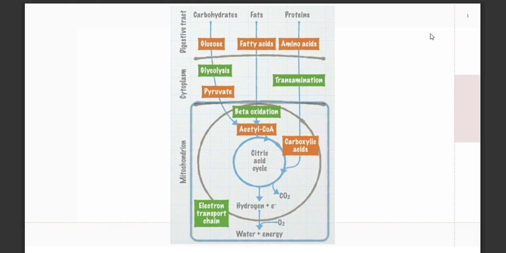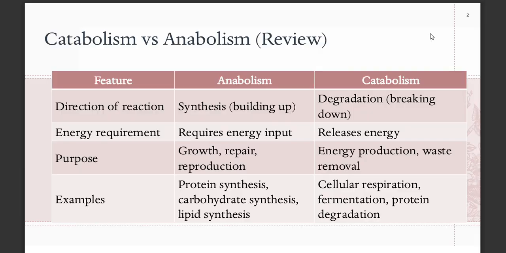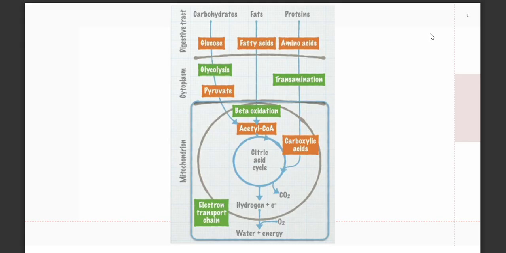So for instance, glucose will be further oxidized into pyruvate, and fatty acid will be oxidized, so you will have acetyl coenzyme A. For your amino acids, it's either you have acetyl coenzyme A or carboxylic acids, all before they enter the citric acid cycle. And then the citric acid cycle happens in the mitochondria.